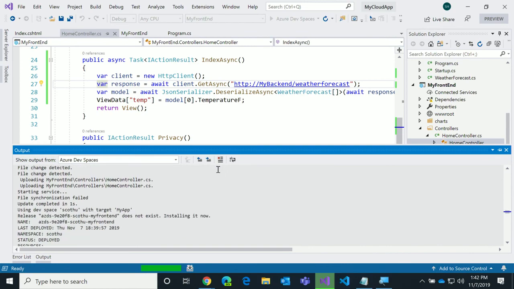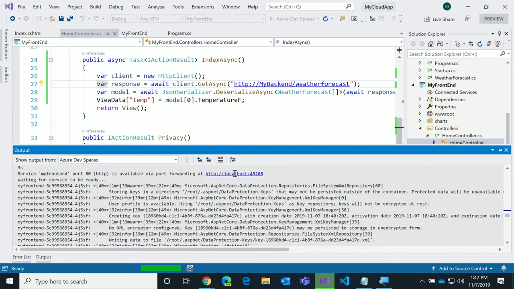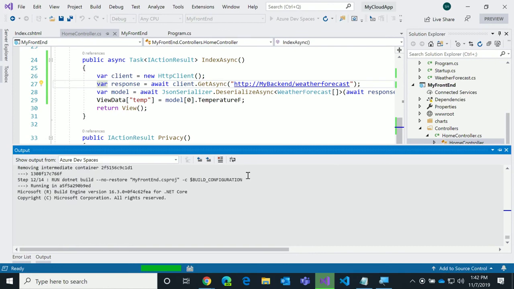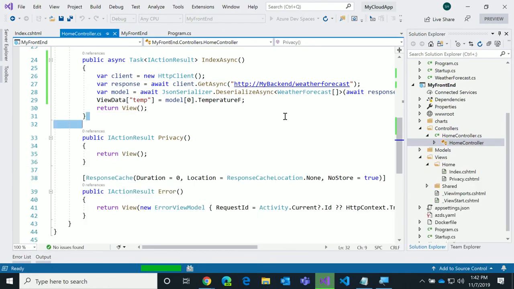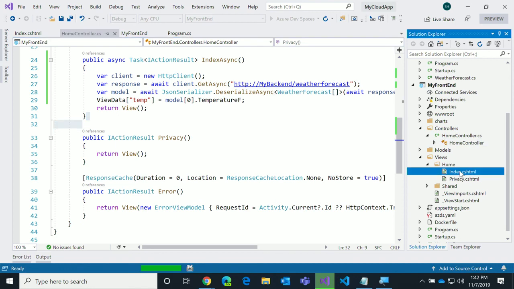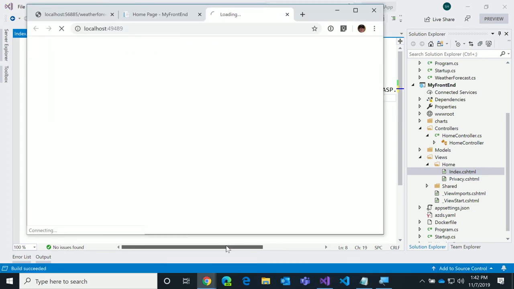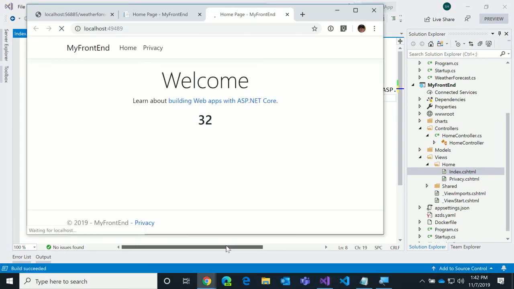I can actually just change source. If I came to the index page and said temp equals whatever, when I press save, you'll see in the output window it says synchronizing files, because it will copy that CSHTML file back up to the server.